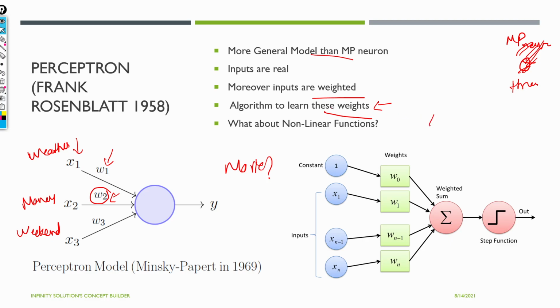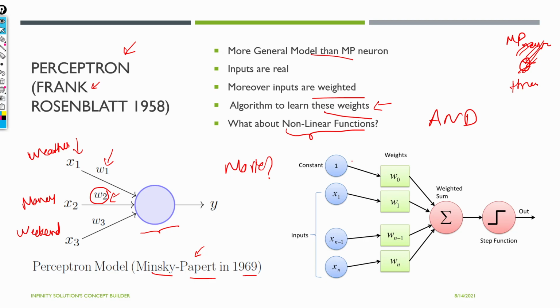Again we'll try to implement logic gates, AND gate, OR gate, but now with perceptron, and we'll see what flexibility we get compared to MP neuron. And what about nonlinear functions? I won't answer this right now, but I'll explain thoroughly whether they are able to solve the nonlinearity that we need. Even though it was given by Frank, it was modified a little and shown like this in a paper in 1969 by these two people, Minsky and Papert.